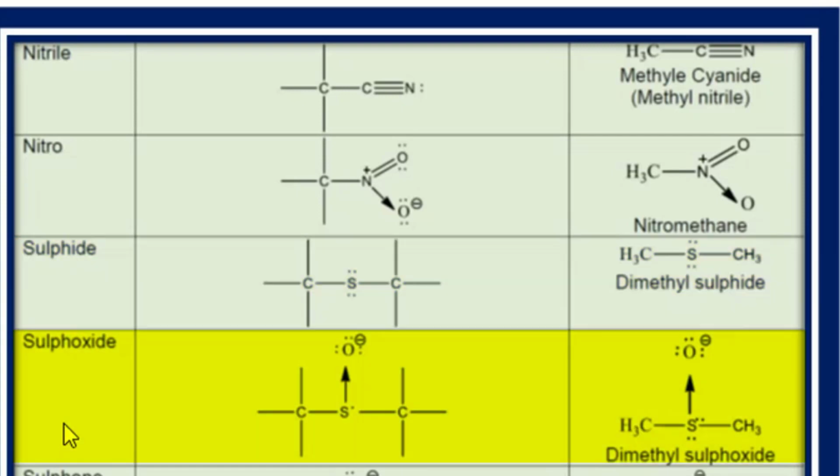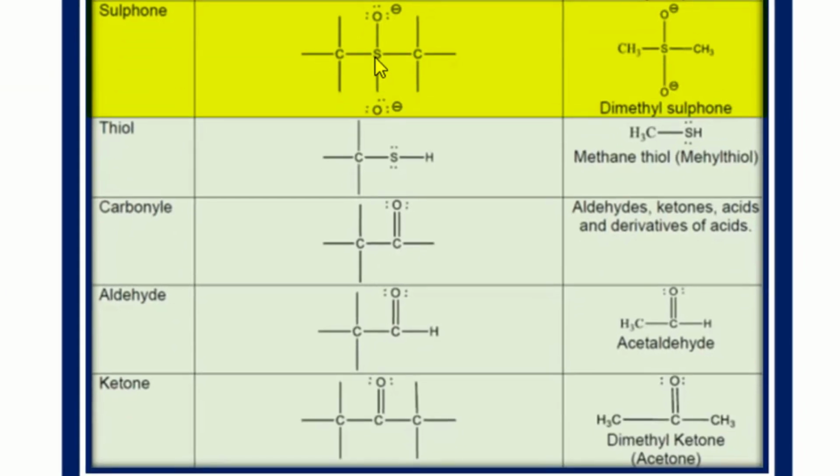Then we come to the sulfoxides. When one of the lone pairs of the sulfur is donated to the oxygen, it makes a coordinate bond with the oxygen. That class is called sulfoxides, and the representative example is dimethyl sulfoxide. And when sulfur makes another coordinate bond with another oxygen atom, that class is called the sulfones. This is the example, dimethyl sulfone.